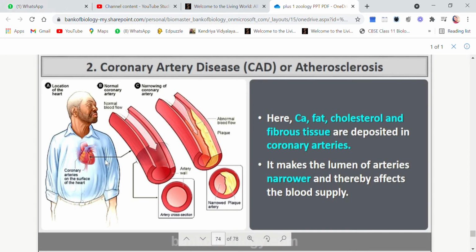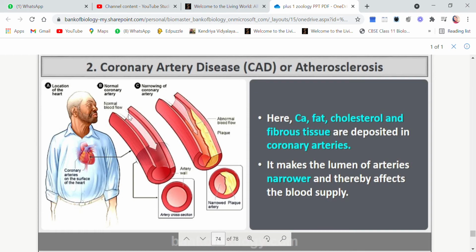Second disease is coronary artery disease, also called CAD or atherosclerosis. Here calcium, fat, cholesterol and fibrous tissue are deposited in the coronary artery. You see, arteries have a very good passage.